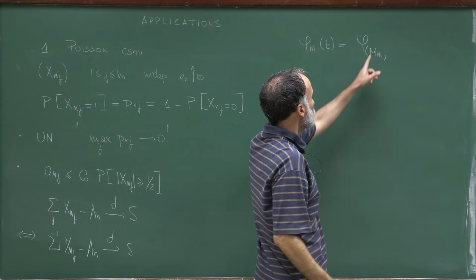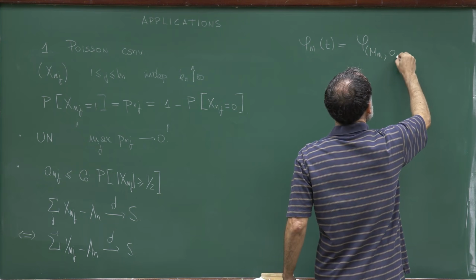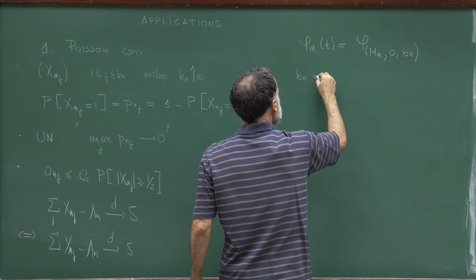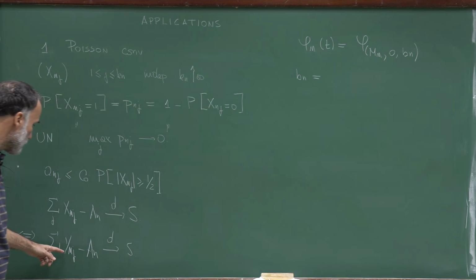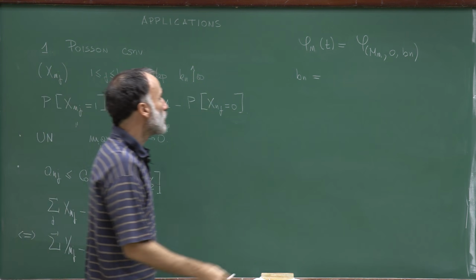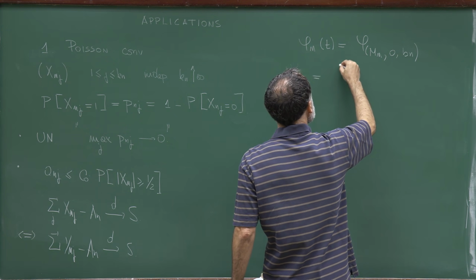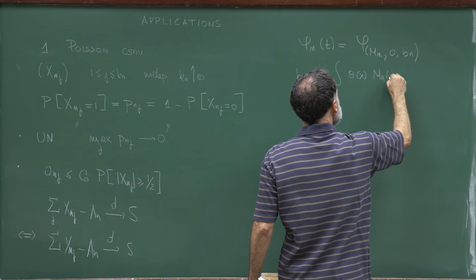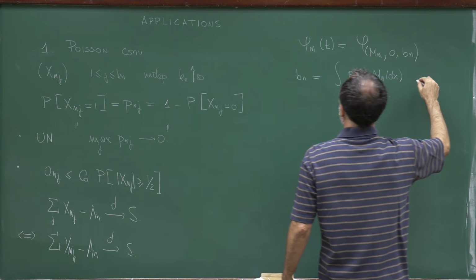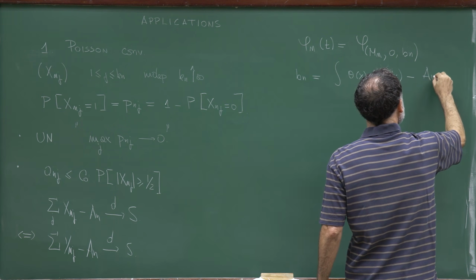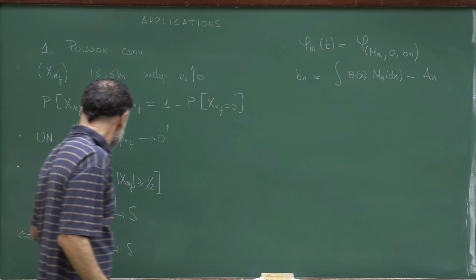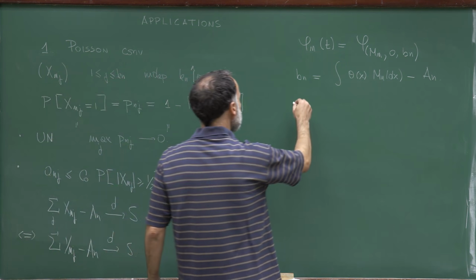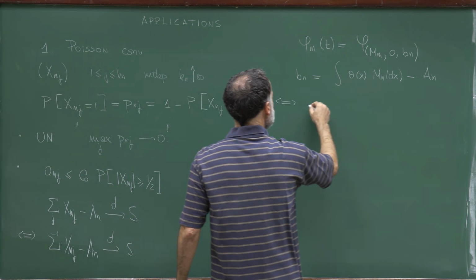Now I don't have the tilde, and 0 and b_n, where b_n, since we didn't add a_n, is just the integral of theta(x) M_n(dx) minus a_n. And therefore, this sequence converges in distribution if and only if this triple converges.